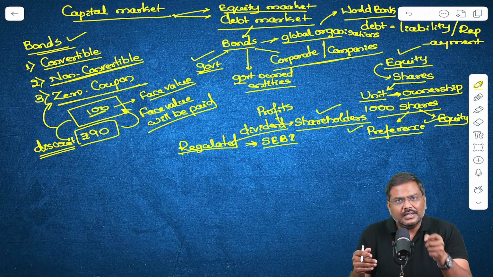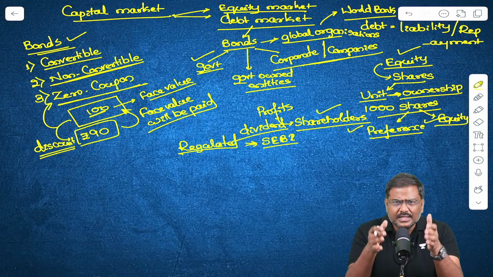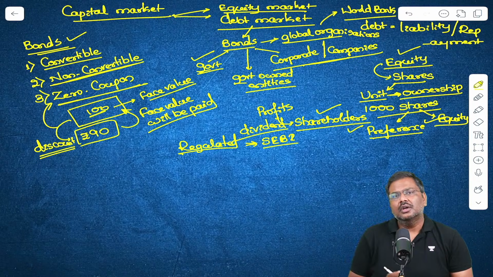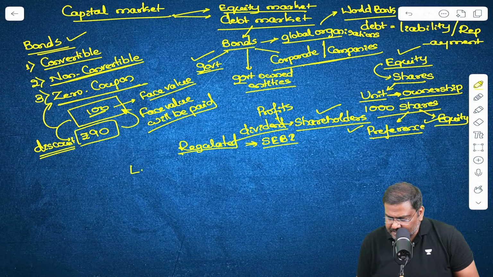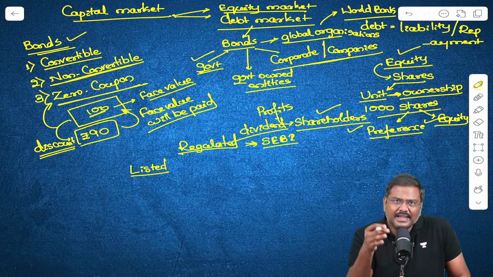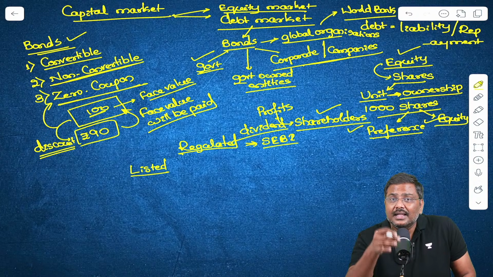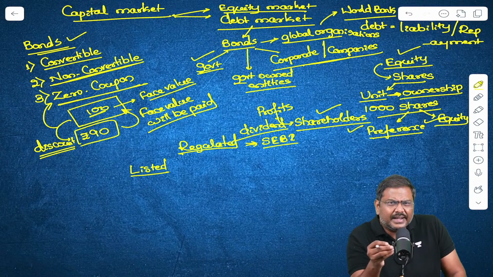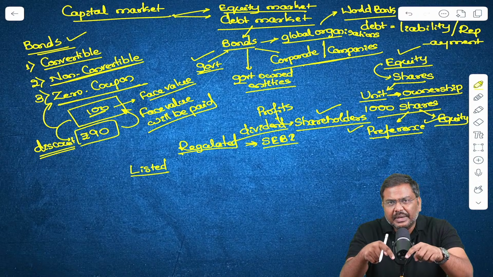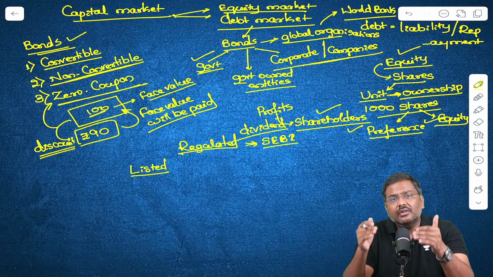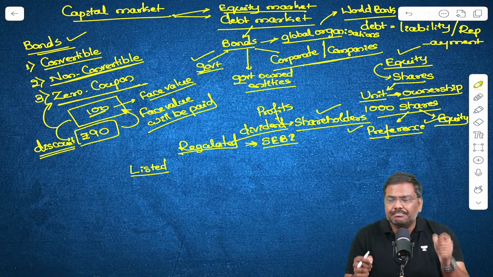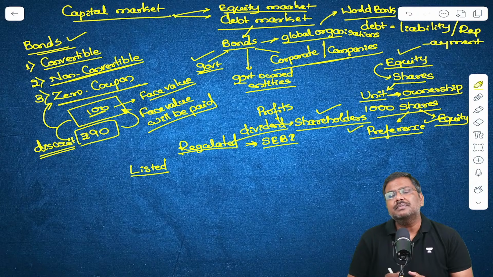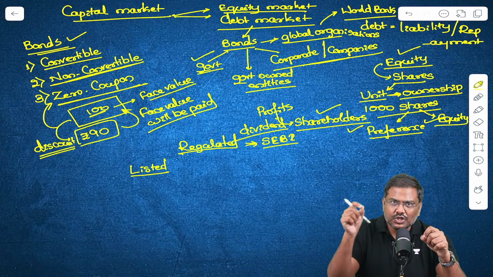And when you talk about the issuance of shares, once the company issues the shares, we call this entity a listed company. And what do you mean by a listed company? Now the shares of the company are available in the market for trading purposes. And what do I mean by trading purposes here? These are there in the stock market.